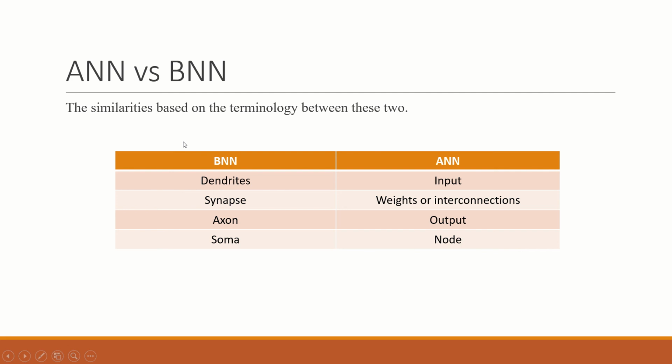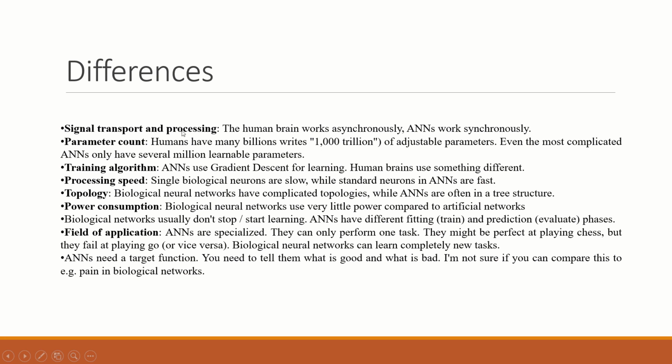These are some of the similarities we can see in the terminologies between BNN and ANN. The dendrites are nothing but the input from where the information gets into the neuron. This is the synapse, where the weights or interconnections are made, and the axon is nothing but the output. And the soma is the cell body where processing goes on, and this is equivalent to the node.